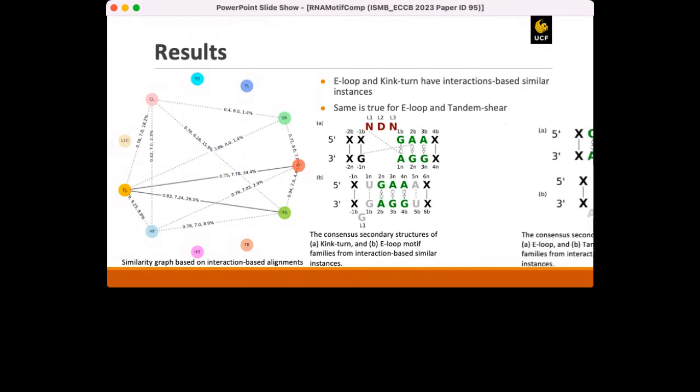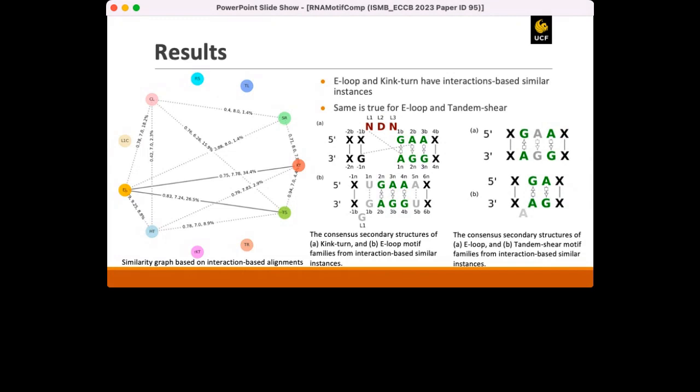We have also generated the consensus secondary structure from the participating instances of E-loop and tandem shear motif families, which also supports our finding. The gray AG base pair occurred less frequently, but the most frequently occurred base pairs are the 2 different AG base pairs, which are common for both motif families.